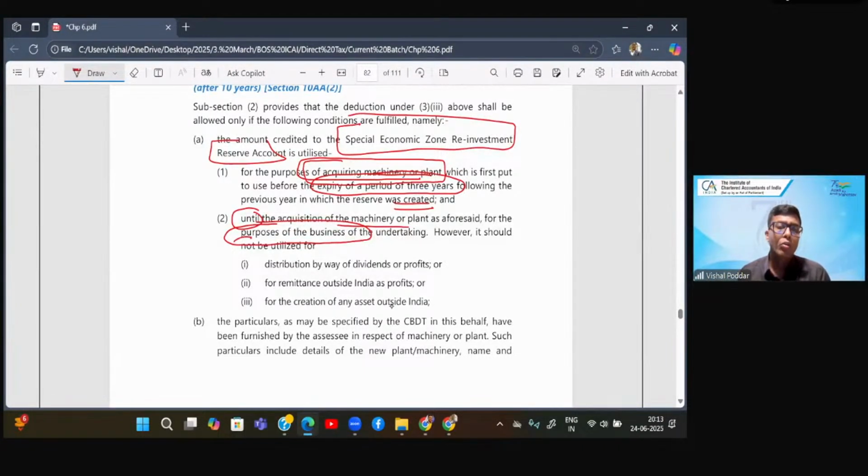This is what is meant by using it for business. But you are not allowed to use it for the following payments. One, giving it away as dividends, because that will be taking the money out of the business, which is not allowed. Similarly, for making payments outside India. See, I do not want the money to go outside India. And also, I do not want you to buy assets outside India. So I want the money to be in India and invested in SEZ. Fine.